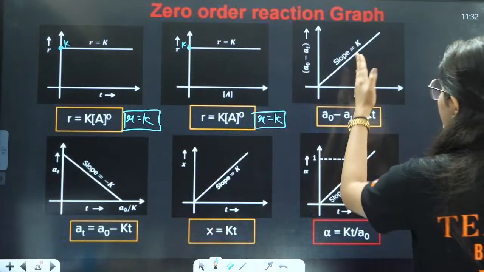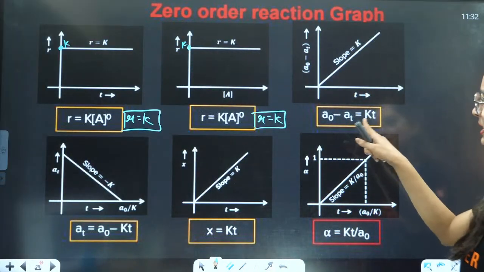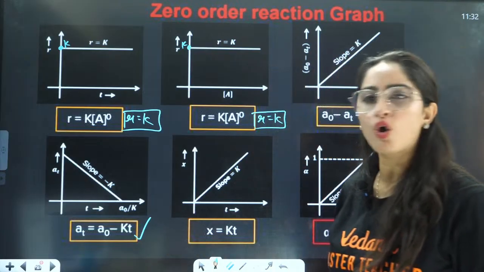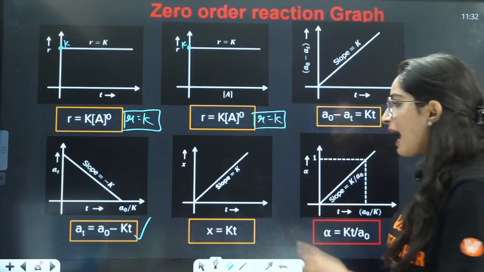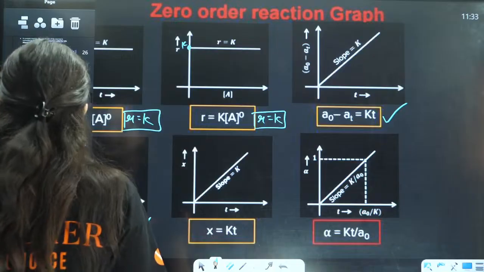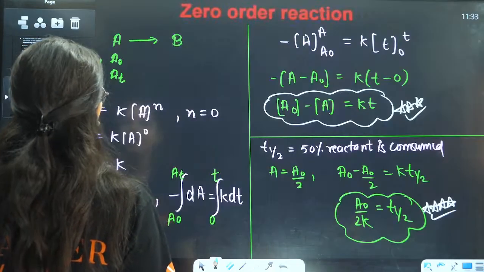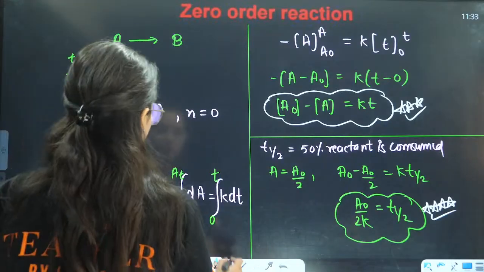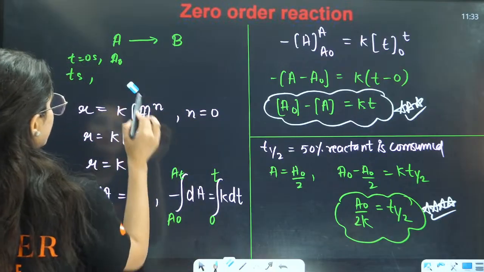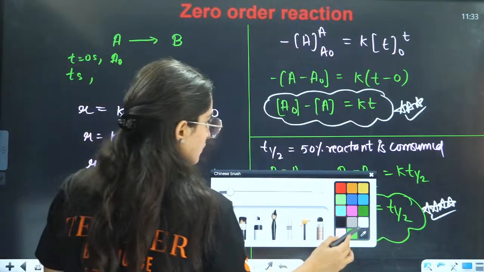If they are asking you this, we have already done A naught minus AT is equal to KT. This we have already done, this also we have done. If they ask you X, what is X? X is the final concentration.